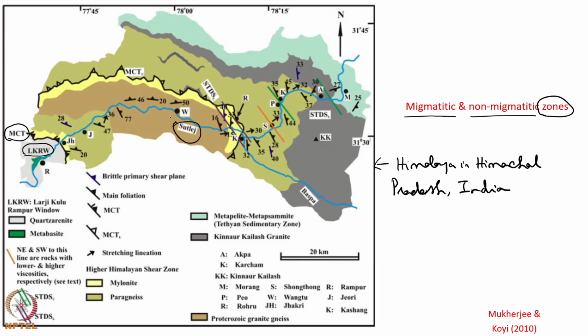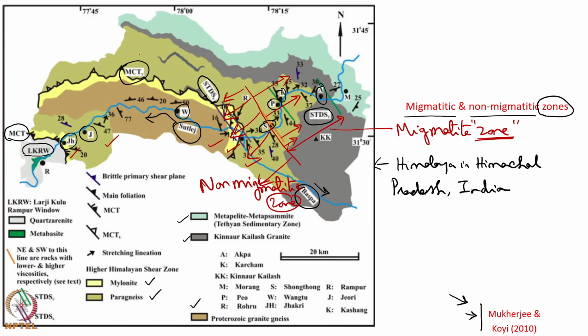Satluj river flow direction can be marked. The river is shown by blue color. MCTU is the main central thrust upper. North of the MCT upper, that means this place